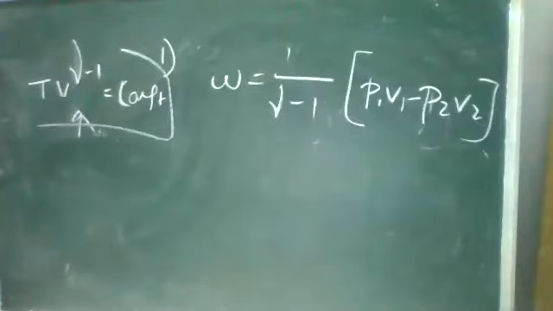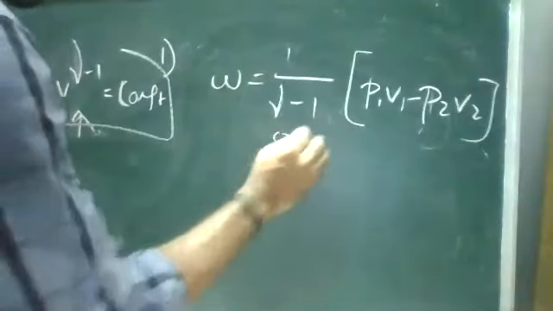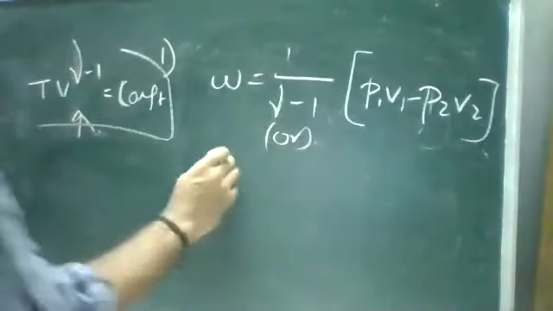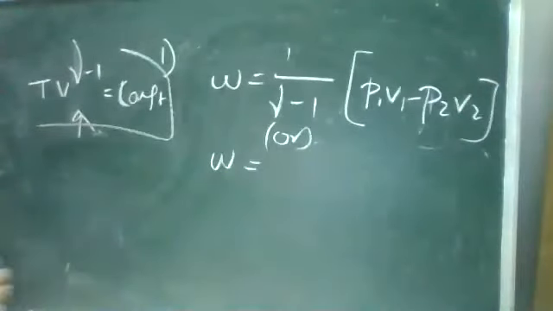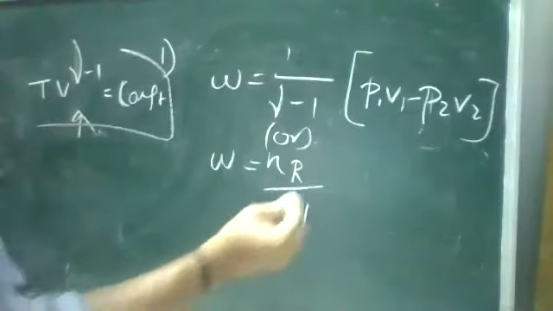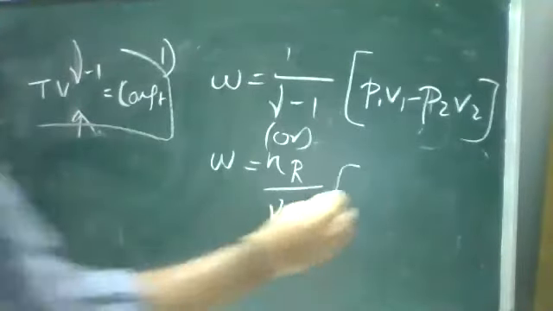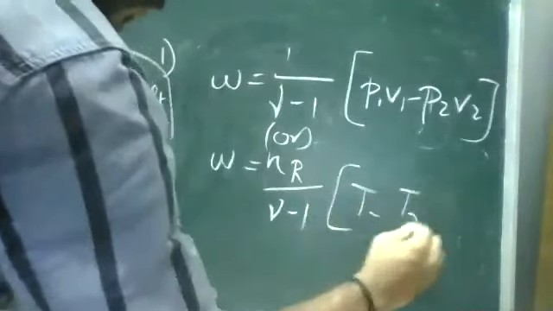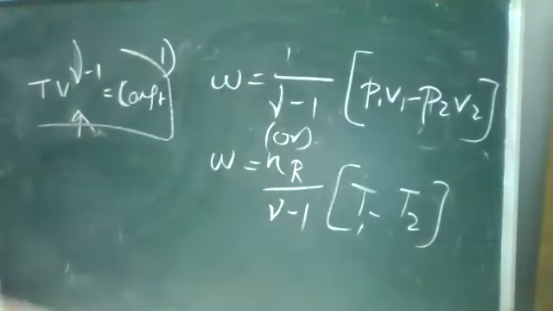Or I can change it into temperature: work done in adiabatic is equal to N R by gamma minus 1 into T1 minus T2. The first one was in terms of pressure and volume, the second one is in terms of temperature.